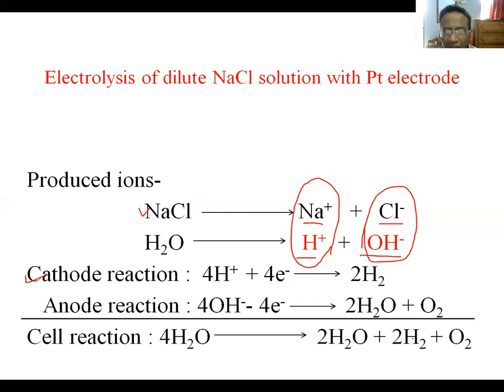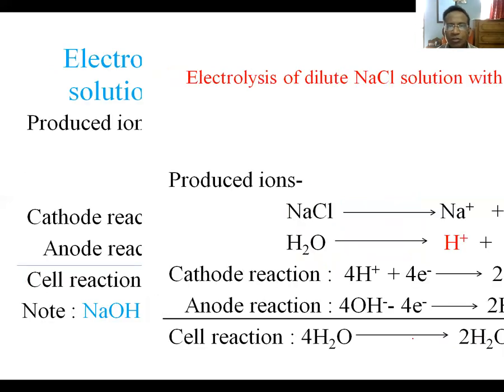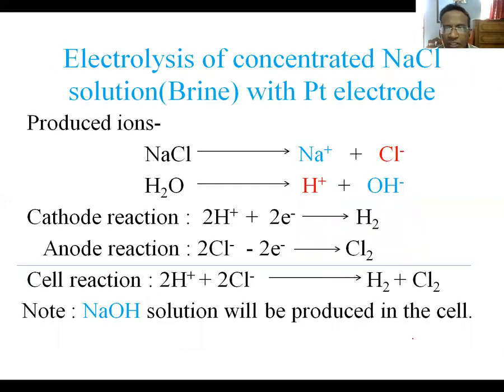Now we shall discuss another factor for determining what will happen if more than one cation and one anion are present at the same electrolysis process. Another factor is the concentration factor. Now we shall discuss the concentration effect with the example of the electrolysis of concentrated sodium chloride solution, which is called brine, with platinum electrode.